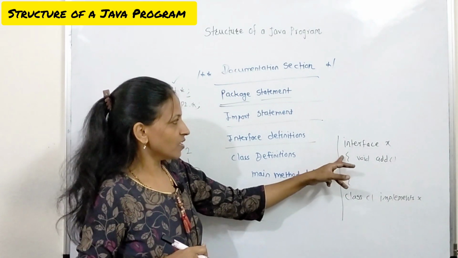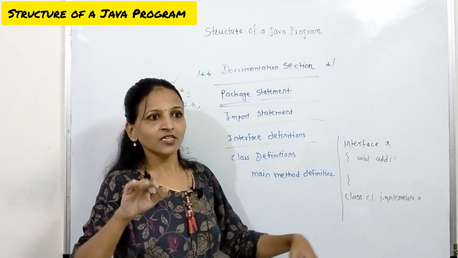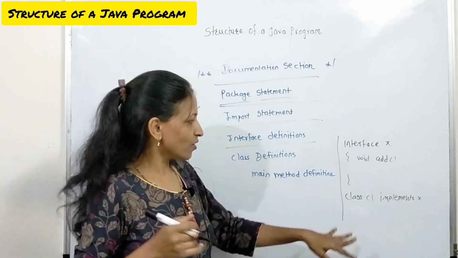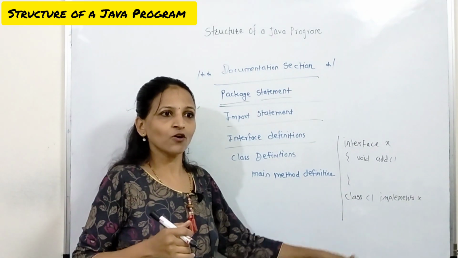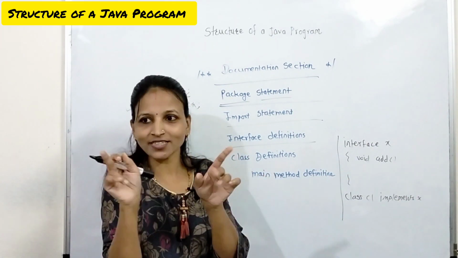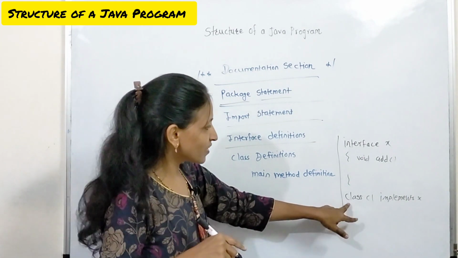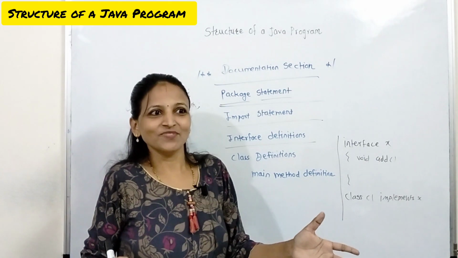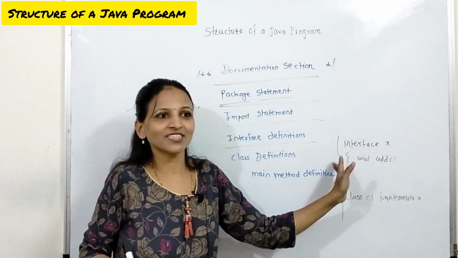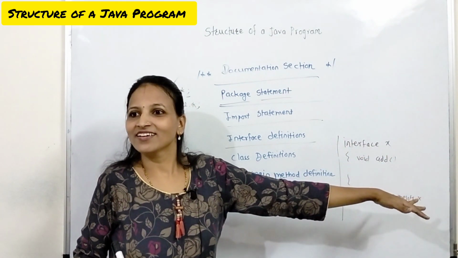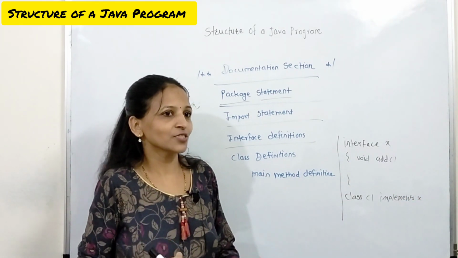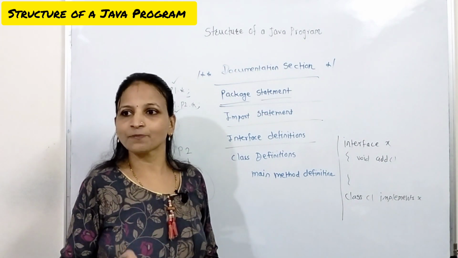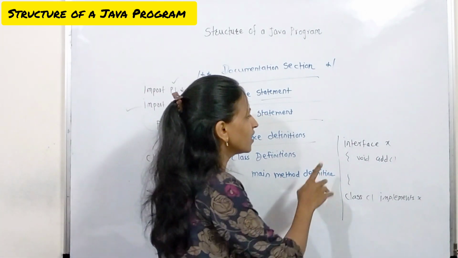In that way we can achieve multiple inheritance using the interface concept. Getting? See, interface X has the add method. Suppose interface Y has a subtraction method, and I want this class C1 to have both the methods in it. That is actually multiple inheritance. We can write class C1 implements X, Y, both. Means this will have both the features of X and Y. In that way we can achieve multiple inheritance using this interface concept. That part is totally a separate session. I will explain it in a different session. Okay, any doubts in this?